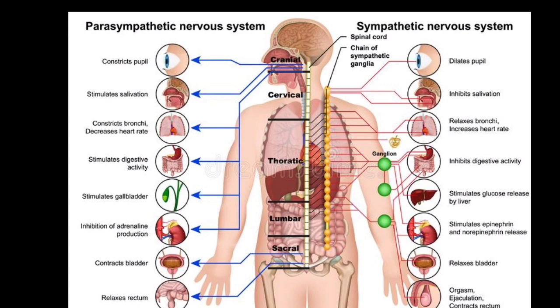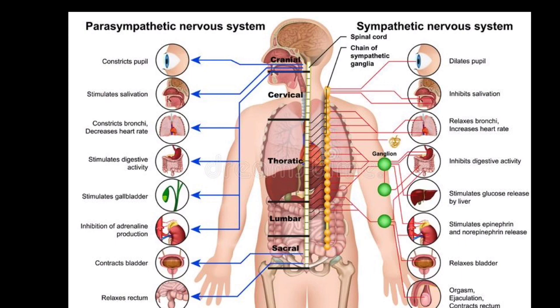Immediately when we come out of the dark room, our eye again controls the pupil and decreases its diameter, which is controlled by the parasympathetic. Both give opposite responses to one another. So this is called the autonomous nervous system.